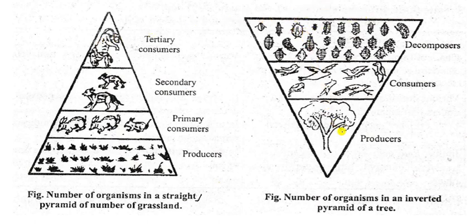And what happened in this? It is the inverted pyramid. It is the inverted pyramid in the case of a tree. So here the largest number are decomposers, then fewer numbers are consumers, and very few numbers are producers. So the number of organisms forms an inverted pyramid on a tree. ट्री पे ये inverted होता है, ध्यान रखना. ट्री पर जब भी लेंगे तो ये बहुत ज्यादा इन्वर्टेड होता है क्योंकि लार्ज नंबर ऑफ डिकम्पोजर्स होते हैं उस पे और उससे कम में फिर कंज्यूमर्स होते हैं और सबसे कम में खुद ट्री होता है. So you can write this answer.